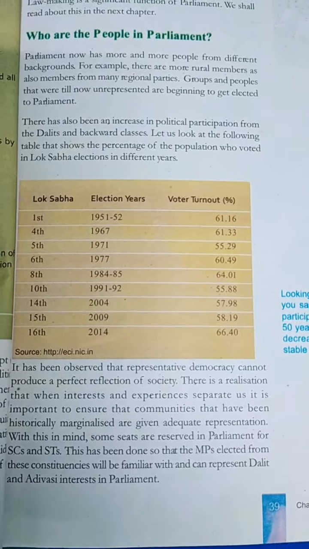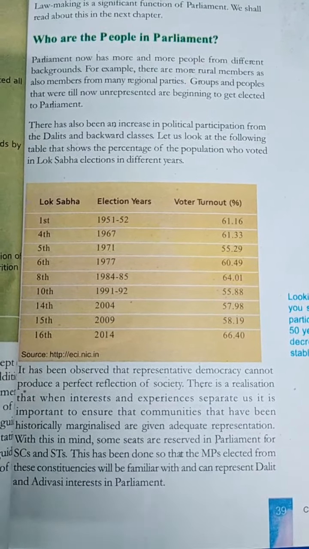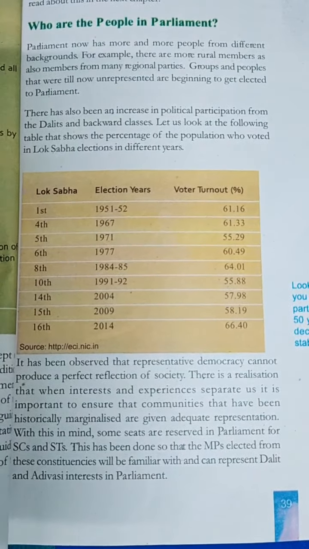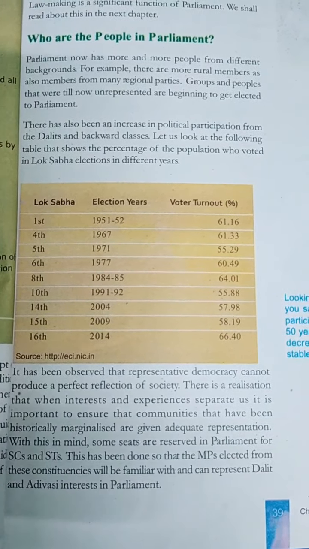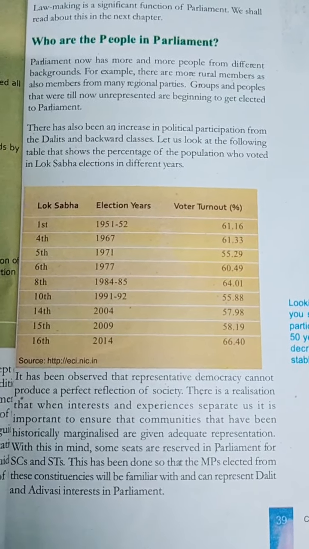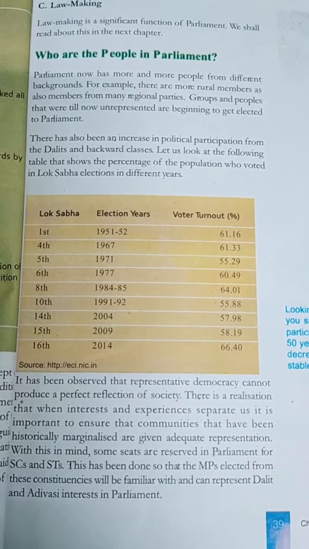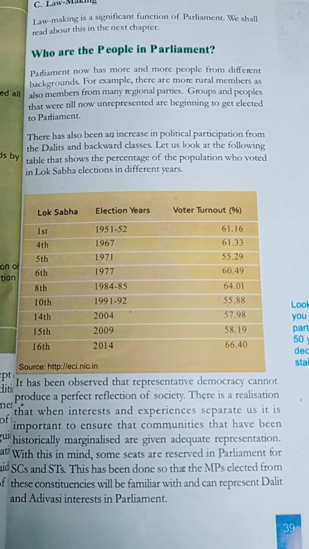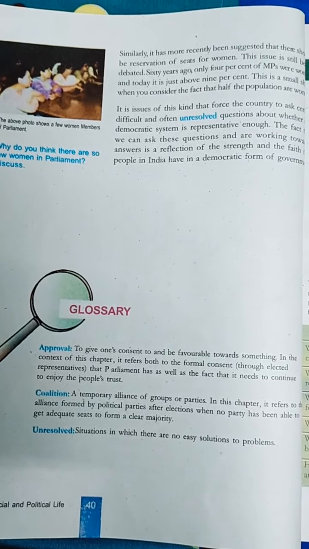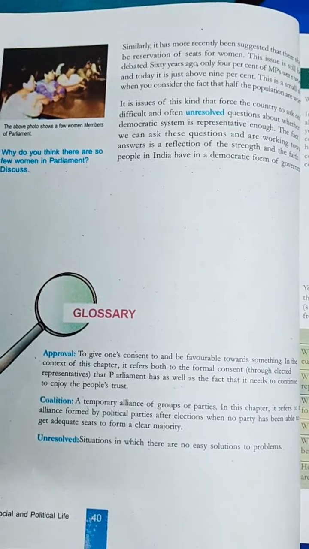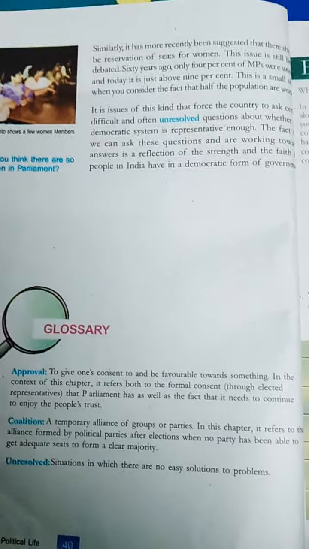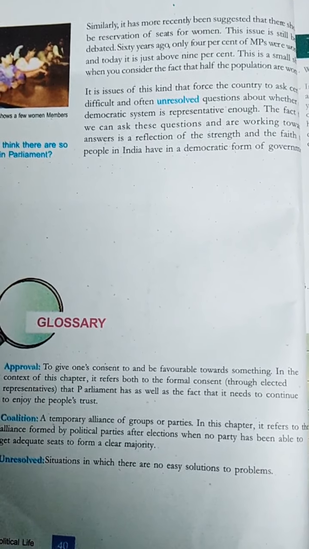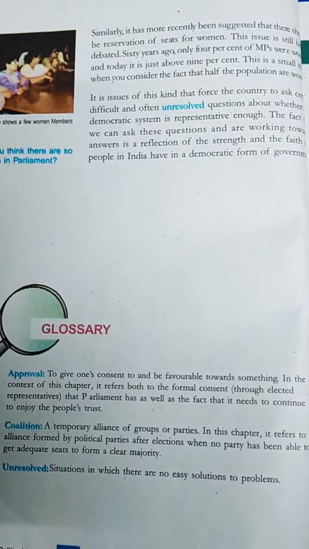Okay, so recently it was suggested that a few seats in the parliament should be reserved for women also. Okay, so the lawmakers are still debating this same issue. Now what happened is that when our country got independent, only 4% of women were elected as MPs. And today this number has increased to 11%, which is really very low. Okay, so once the reservation comes into force, only then would women get true representation in the parliament.